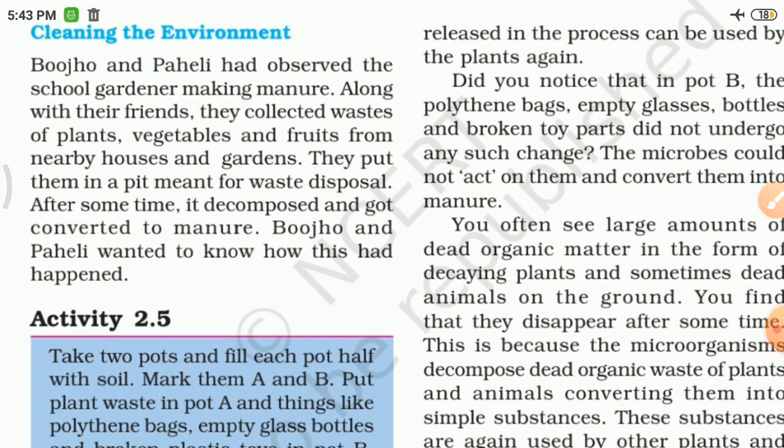We dig a pit, and in this we put the plant waste, cow dung, and some microbes, some worms, red worms, and then we cover it for nearly 4 to 5 weeks, and after that when we open it we get very fine manure that is very beneficial for the plants. And actually the microbes are acting on these vegetable peels and the organic waste material, converting it into manure.